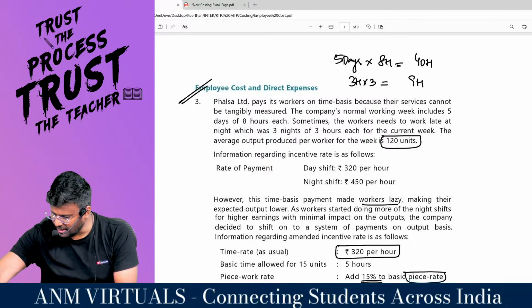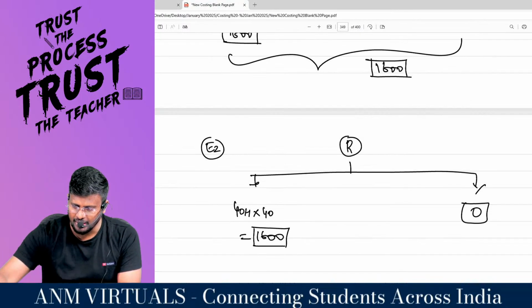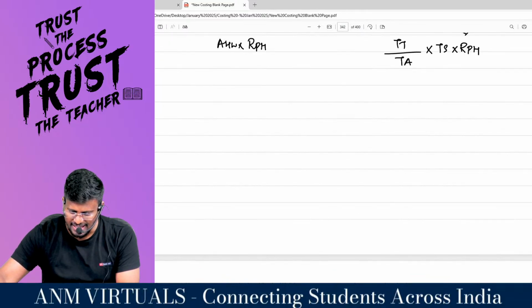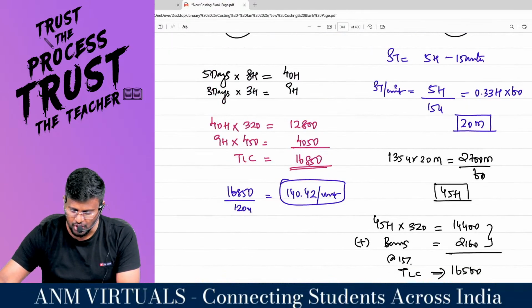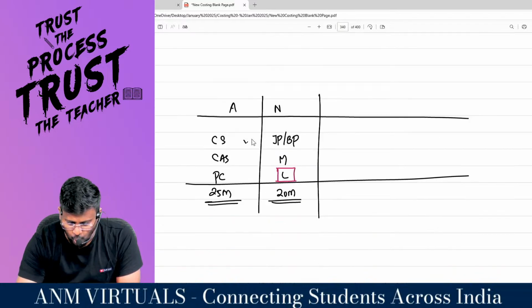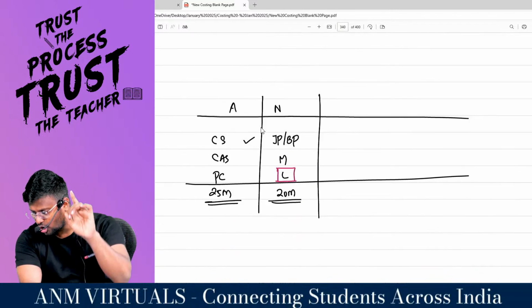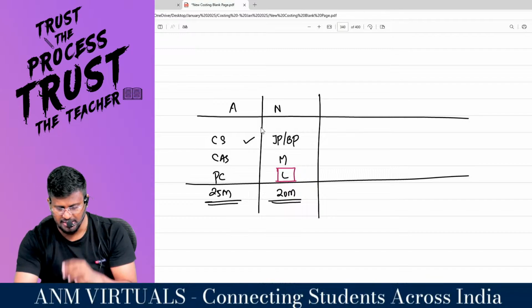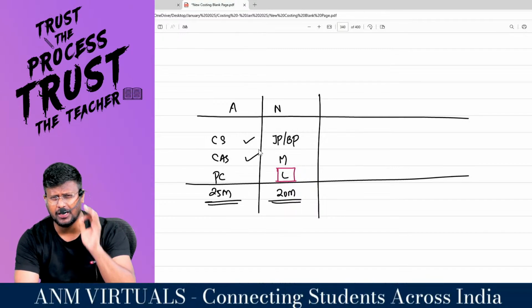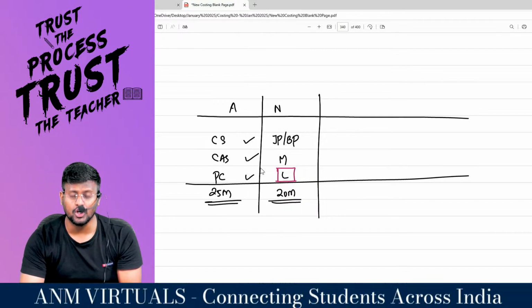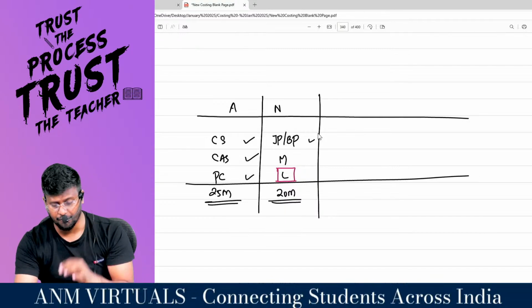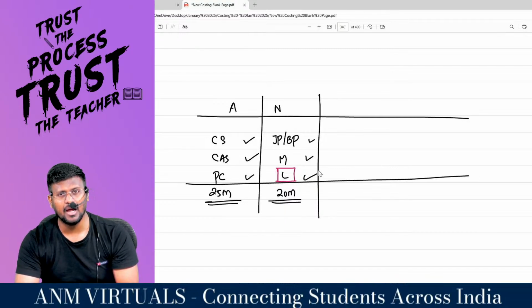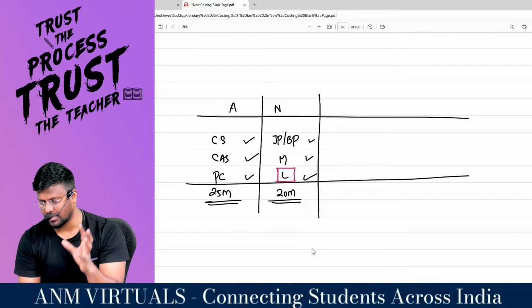So you know one thing, my dear lovable students, out of our discussion, the preparation for tomorrow's exam, we have done this much. Cost sheet, I hope that you would have completed that. If not, go and revise that. Cost accounting system, a very important 5-mark area. Process costing, 10-mark area. Joint product and by-product, 5-mark. Material, 5-mark. And labor also 5-mark. This is a 15-20-mark area for the exam.